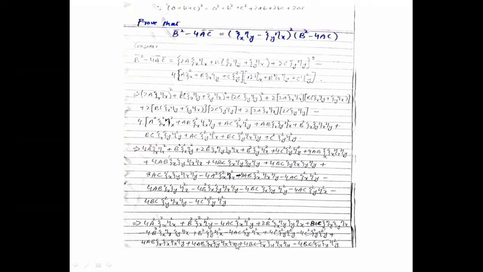This again is a little bit lengthy, but try not to get confused by it. After cancellation, the similar terms which are positive and negative cancel each other, and we are getting this result. 4a square xi_x eta_x whole square plus b square xi_x eta_y whole square minus 4ac, and this sort of equation.